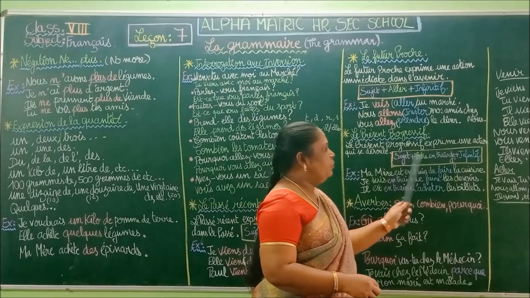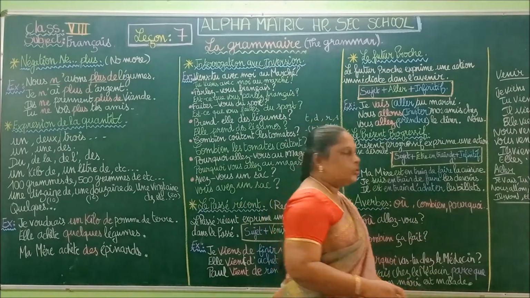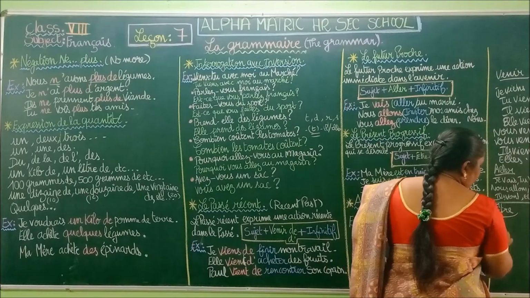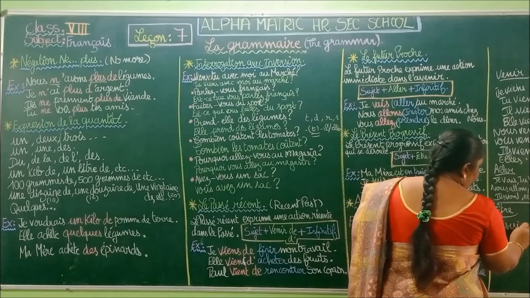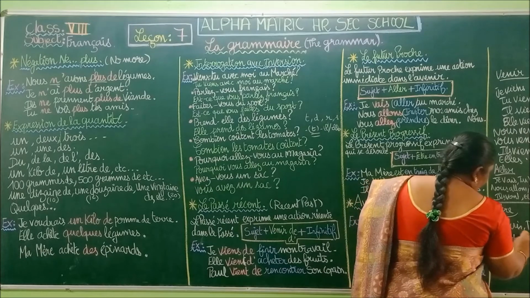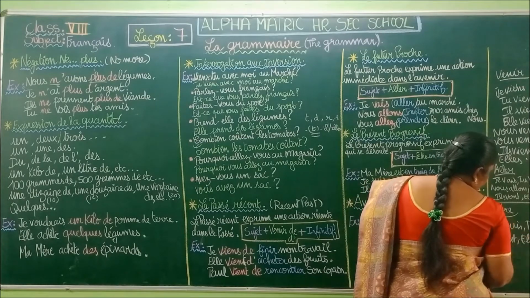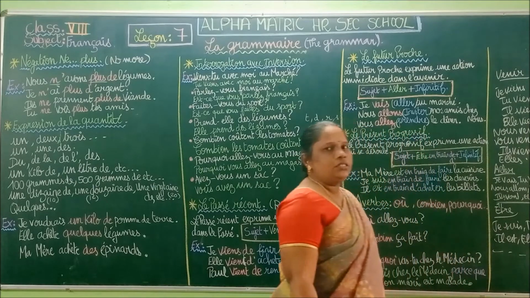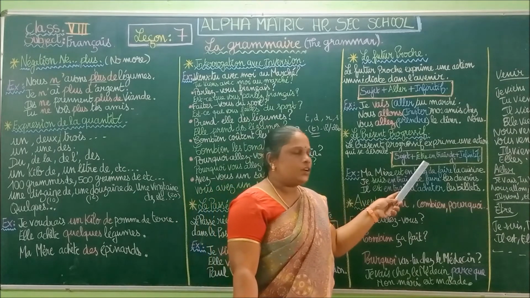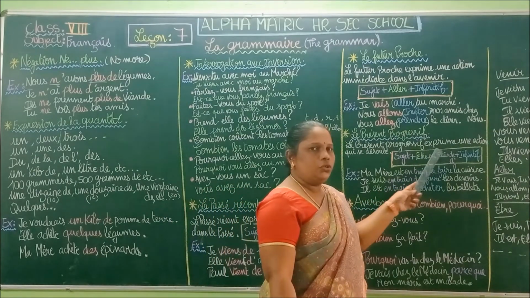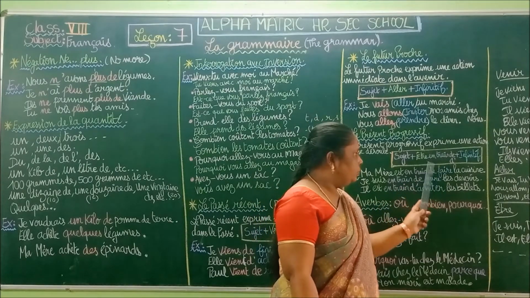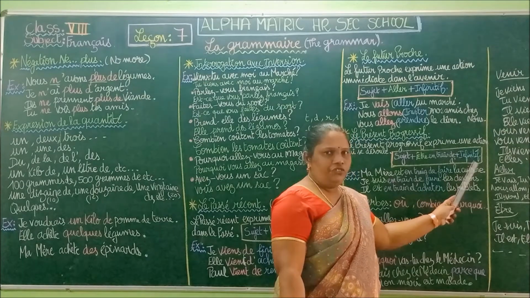So sujet plus être en train de. We already learned the present tense of être. What is the present tense of être? Je suis, tu es, il est, elle est, etc. You know already the present tense of être, it is a basic thing that we learn, isn't it? So we are doing, which is going on. We should not forget this term, en train de, plus infinitive.